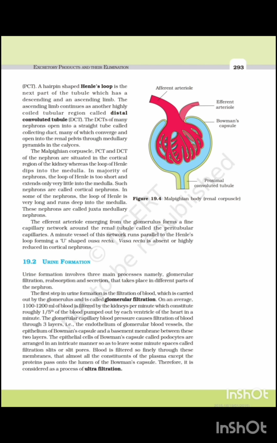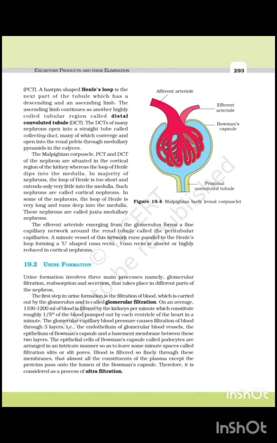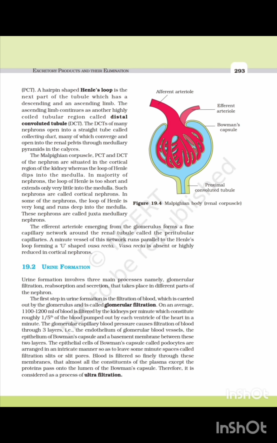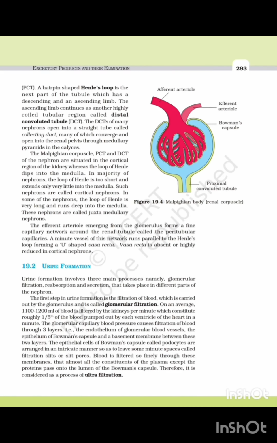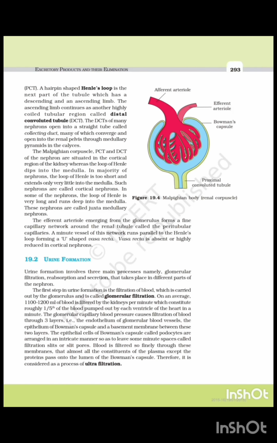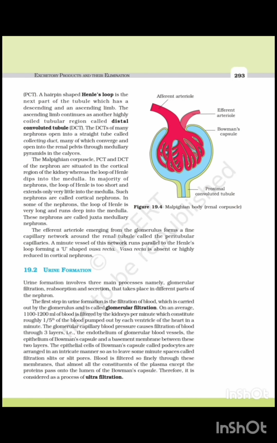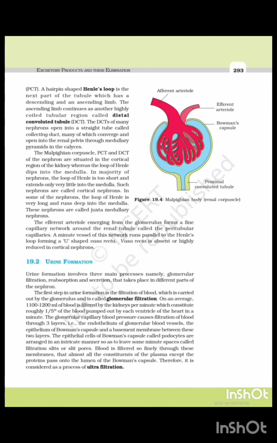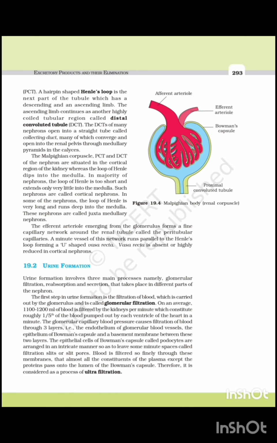What is GFR or glomerular filtration rate? The amount of filtrate formed by the kidneys per minute is called glomerular filtration rate. Here, both kidneys. What is the amount of GFR in a healthy individual? GFR in a healthy individual is approximately 125 ml per minute, that is 180 liters per day.